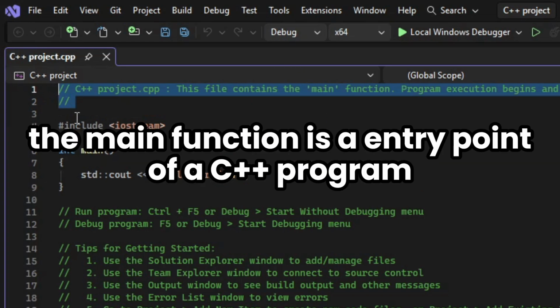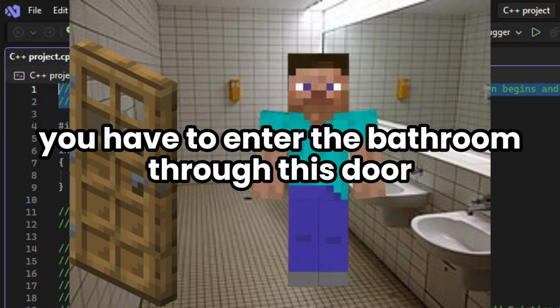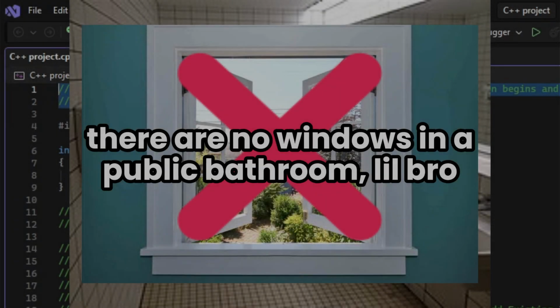So let me explain. The main function is the entry point of a C++ program. It's like the main door of a public bathroom. You have to enter the bathroom through this door. And don't say stuff like, bro, I can just enter through the window. There are no windows in a public bathroom.